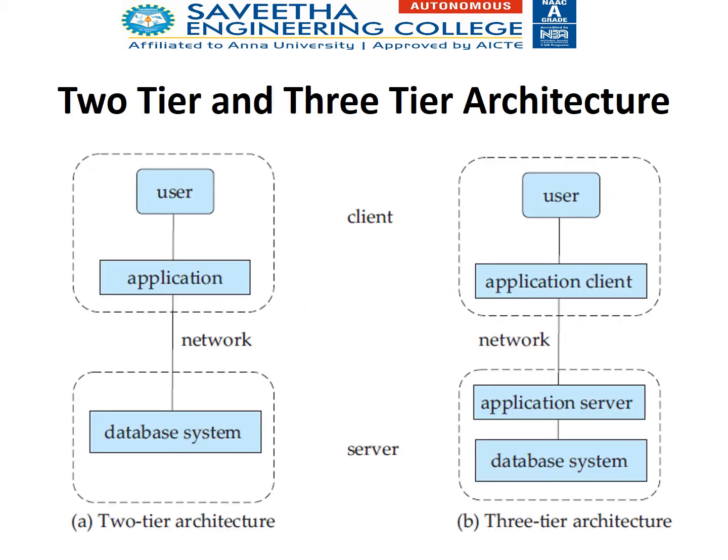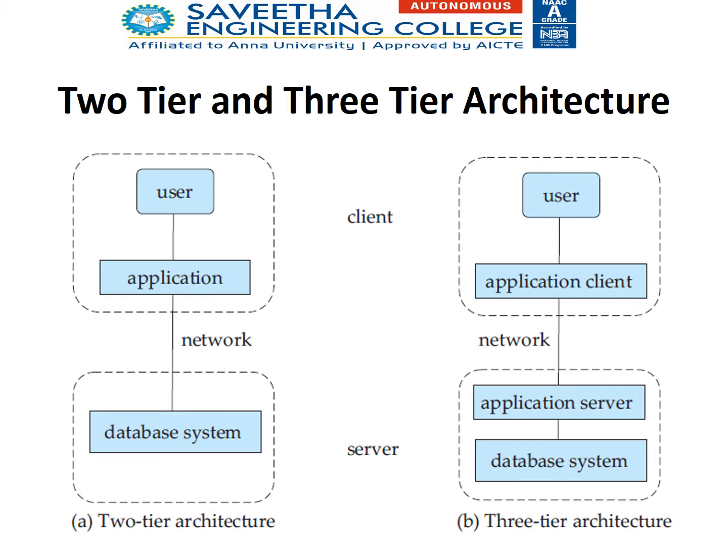Next we'll see two-tier and three-tier architecture. Two-tier architecture means we have only a client and a server. The request is given by the client, it reaches the server, which processes it and gets the data. The server actually contains the data and retrieves it back to the client. It is called two-tier architecture.